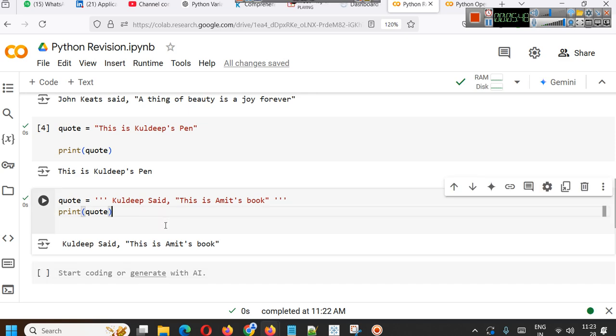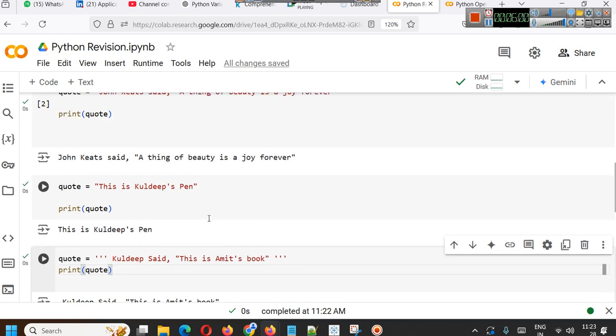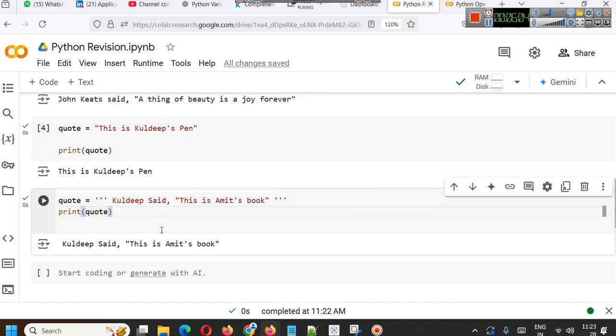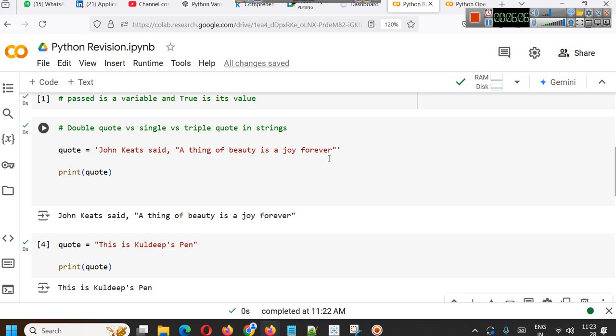If your string contains both double quotes and single quotes, inside triple quotes you can define the string. This may be there in other programming languages also, but I have seen it mainly in Python.